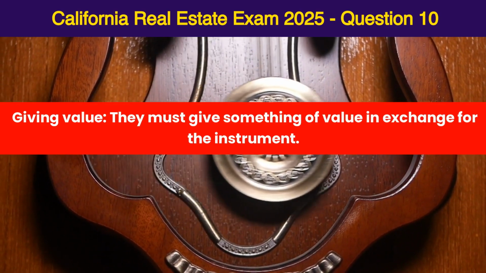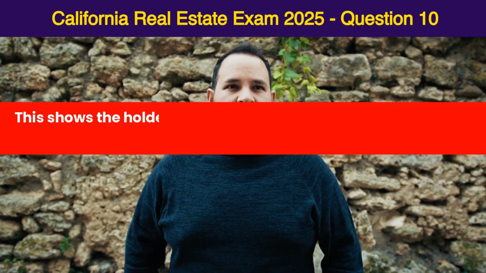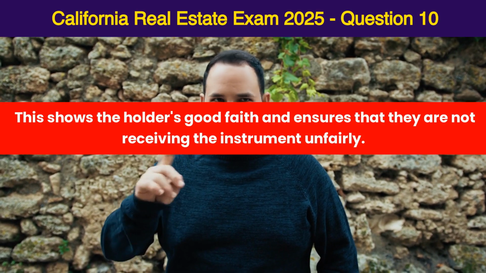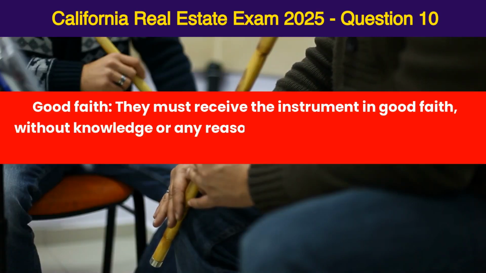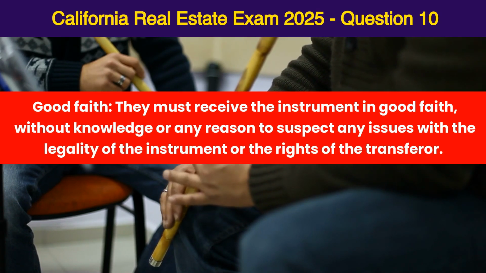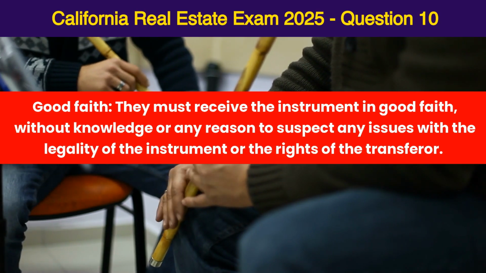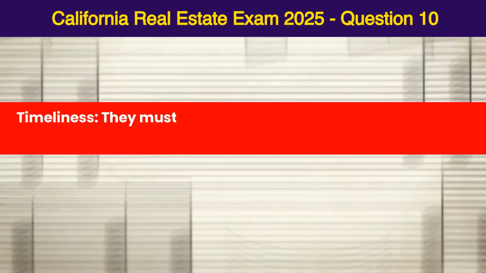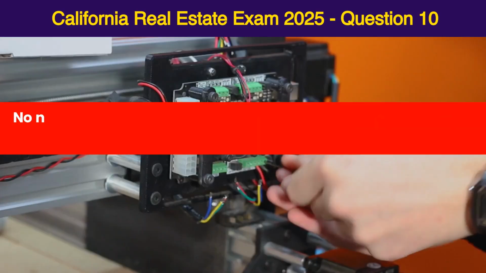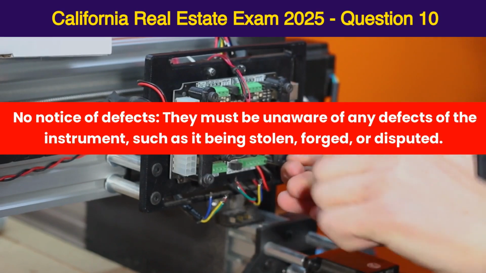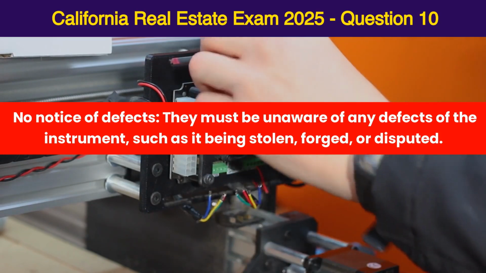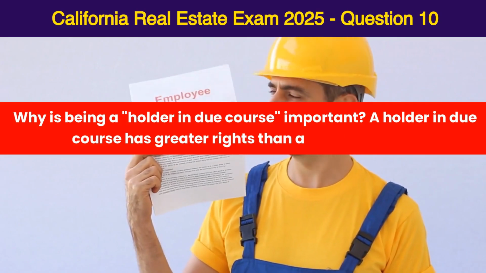Giving value. They must give something of value in exchange for the instrument. This shows the holder's good faith and ensures that they are not receiving the instrument unfairly. Good faith. They must receive the instrument in good faith, without knowledge or any reason to suspect any issues with the legality of the instrument or the rights of the transferor. Timeliness. They must receive the instrument before it is due, if applicable. No notice of defects. They must be unaware of any defects of the instrument, such as it being stolen, forged, or disputed. Why is being a holder in due course important?